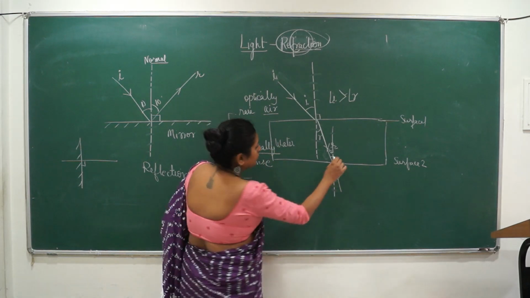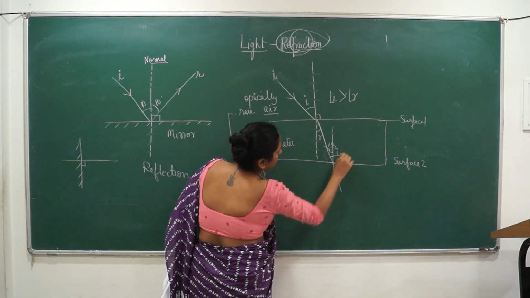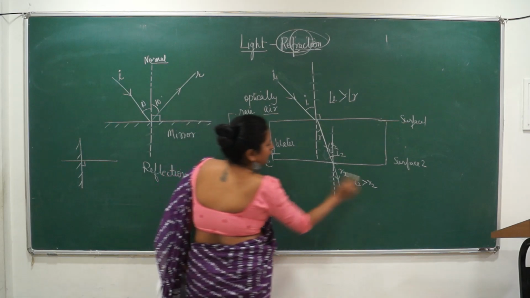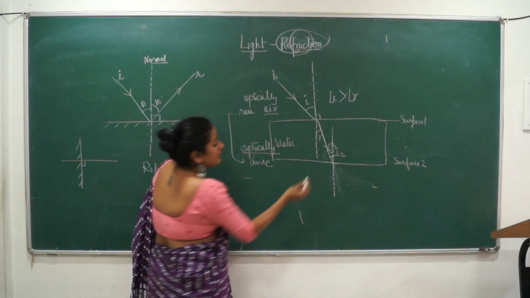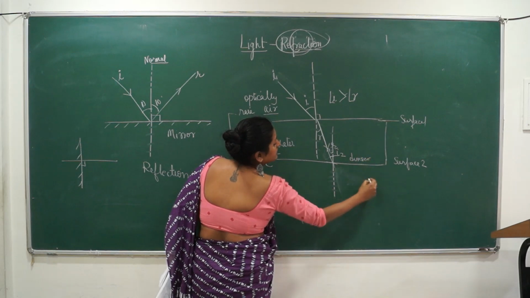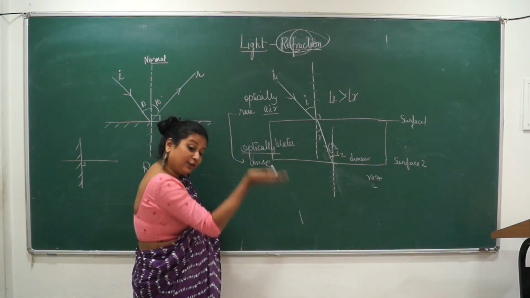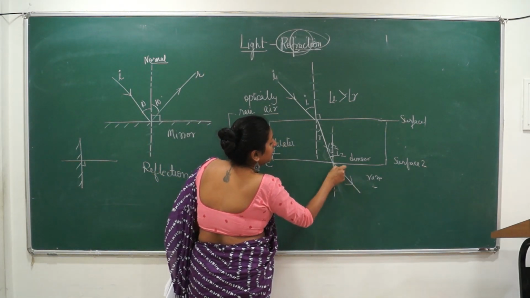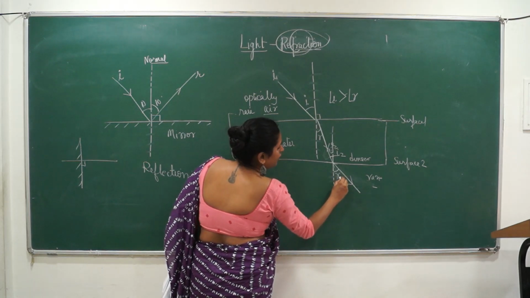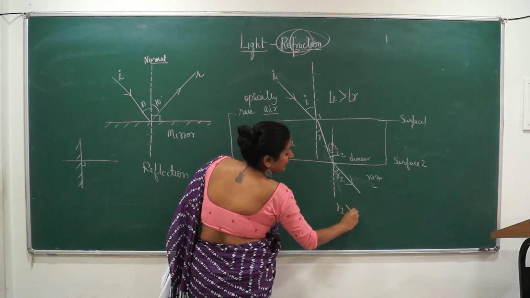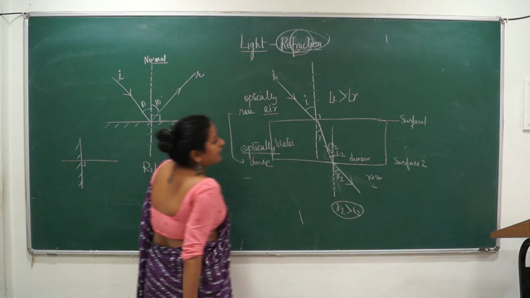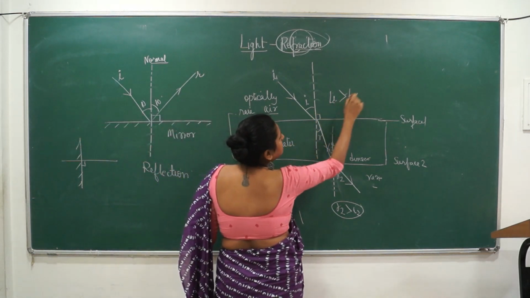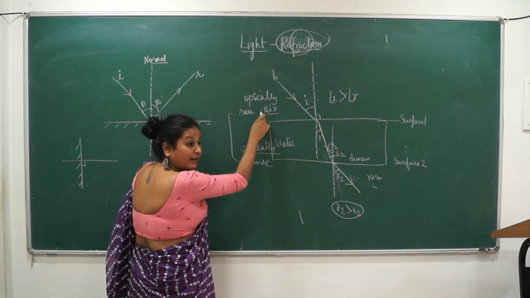Even closer to the normal? So in this case, say this is I2, and let's say this is R2. Is I2 also greater than R2 or not? It is not true. It will not happen. What will happen here? This is optically denser, and this is rarer. So will it go this side or that side? It will go right hand side. No, we won't say that. We will say it will go away from the normal. And this is my R2. So in this case, R2 will be greater than I2. When R2 is greater than I2, the light is traveling from denser to rarer. When I is greater than R, the light is traveling from rarer to denser.